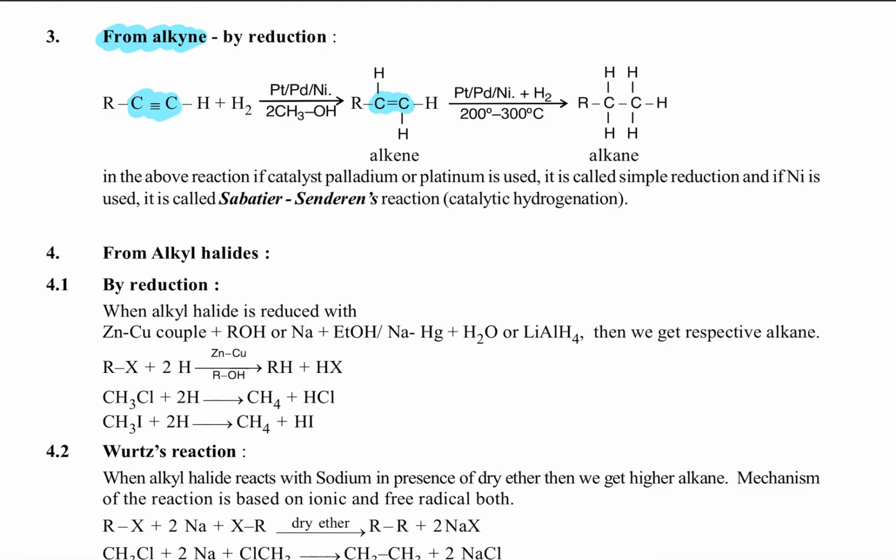That alkene, when it undergoes hydrogenation again, gives alkane. So alkynes are converted into alkenes, and next alkenes are converted into alkanes. This reaction is called the Sabatier-Senderens reaction. Nickel, palladium, platinum are used.